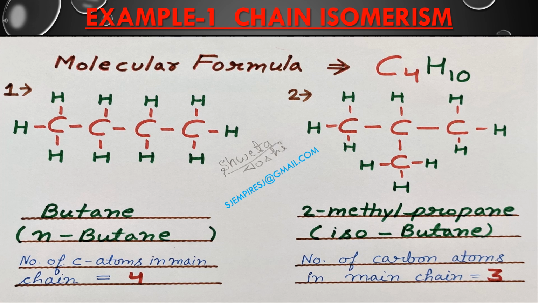But in our second case, there are 3 carbon atoms in a straight chain and 1 carbon atom is branched on the second position. So, in our first chain, there are 4 carbon atoms in the main chain, but in the second case, there are only 3 carbon atoms in the main chain. And since in this case, there is difference in the number of carbon atoms in the main chain, that is why it falls in the category of chain isomerism.